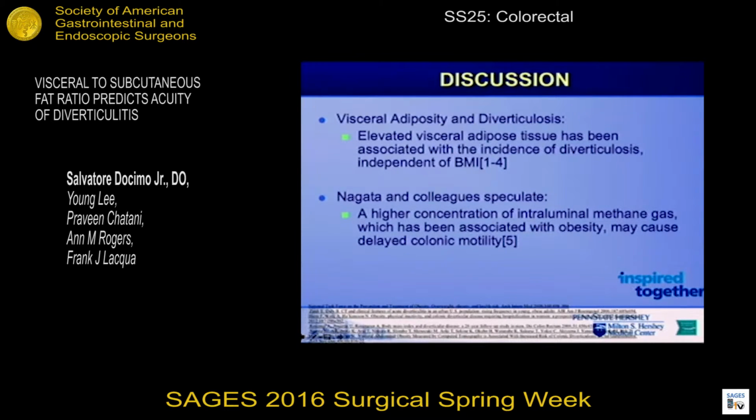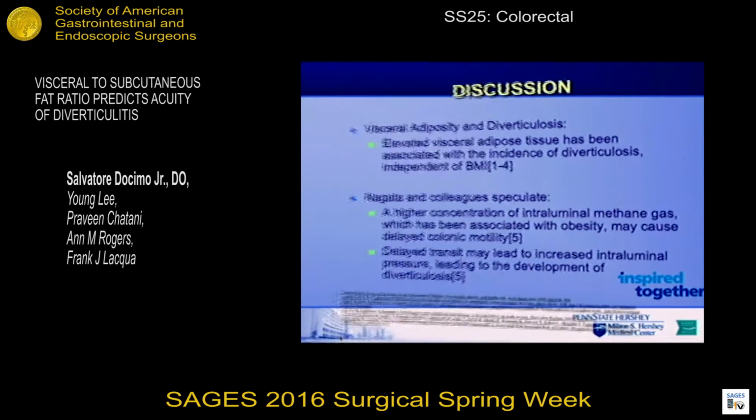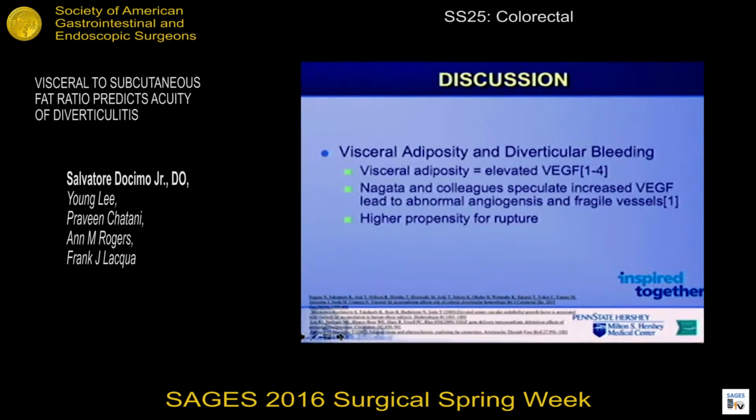And it's theorized that this higher level of methane gas can actually lead to decreased transit time, which can certainly increase the intraluminal pressure, leading to development of diverticulosis. Now, also looking at diverticular bleeding, visceral obesity again has been associated with higher levels of vascular endothelial growth factor as well. And Nagata and colleagues also speculate that the increased levels of VEGF have led to abnormal angiogenesis, fragile vessels, and a higher propensity for rupture as well.